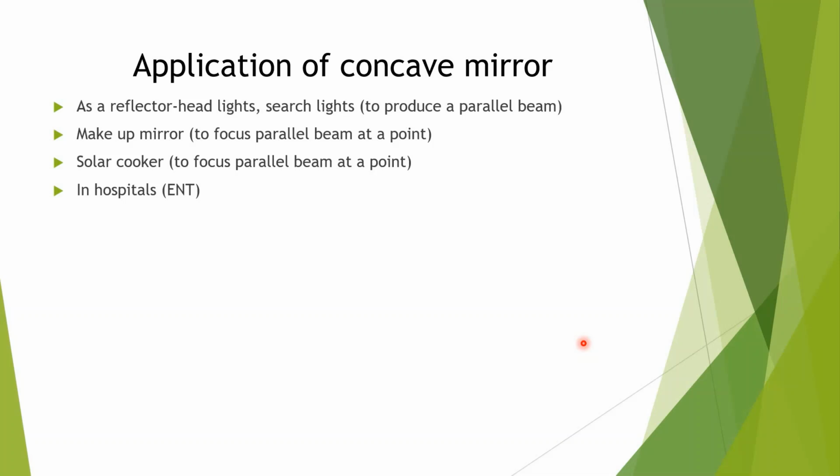So we can use a concave mirror as a reflector in headlights and searchlights, as a makeup mirror, in solar cookers, and in hospitals. These are the applications of the concave mirror. In telescopes also we can use a concave mirror.